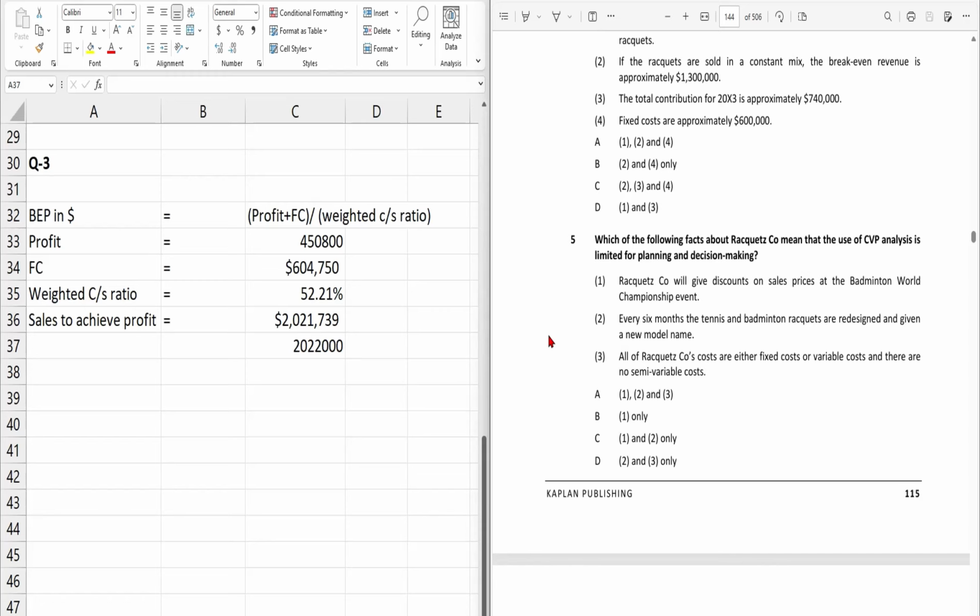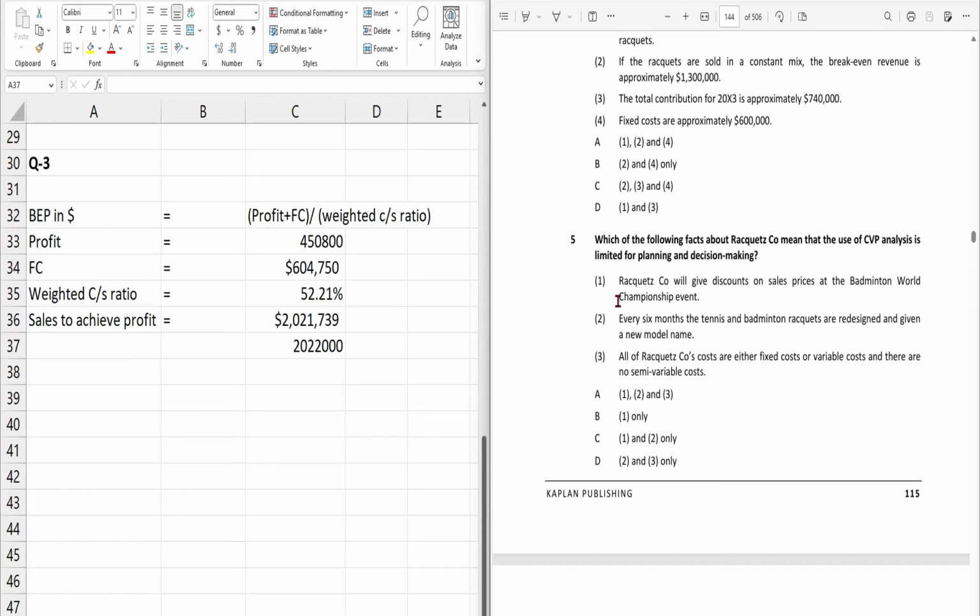Now the last question: which of the following facts about Racquetz company mean that use of CVP analysis is limited for planning and decision making? Now read the question carefully. The question is asking the use of CVP analysis is limited for planning and decision making. So let's analyze these statements and then compare them with the limitations.